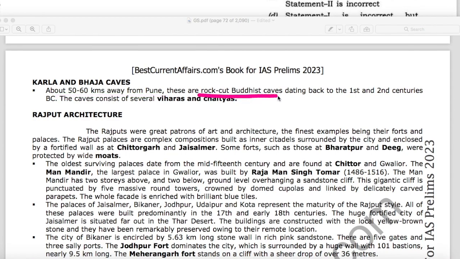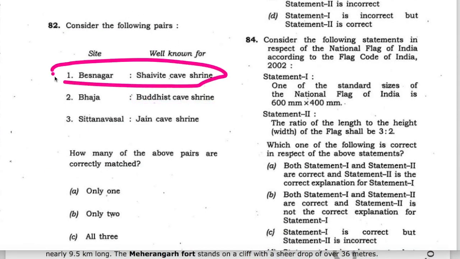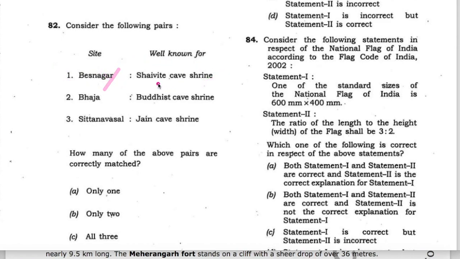These are rock-cut Buddhist caves dating back to the 1st and 2nd centuries. Bhaja caves is there. It is correct. The first statement is wrong, Besnagar, because in our culture book all the cave shrines related to Shiva are mentioned, but Besnagar is not there. Therefore it is wrong. Only 2 and 3 are correct. B is the answer, and this question is solved.